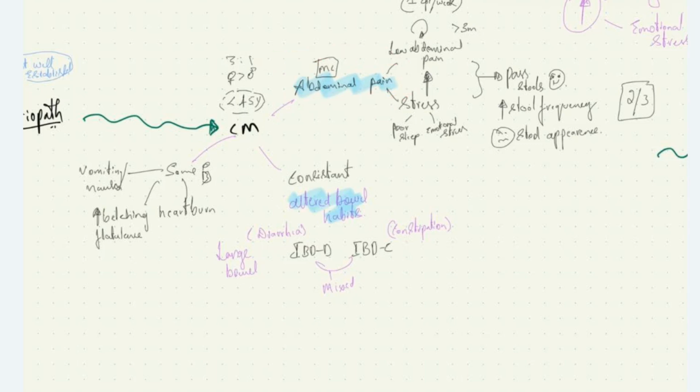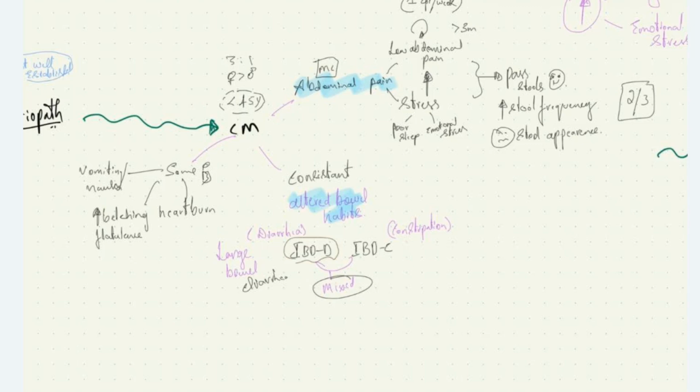The most consistent clinical finding is altered bowel habits. The patient may have diarrhea predominant irritable bowel disease or constipation predominant irritable bowel disease, or the patient can also have a mixed type. In the diarrhea predominant one, the patient will have large bowel diarrhea, that is passage of small volume stools with mucus, along with tenesmus.